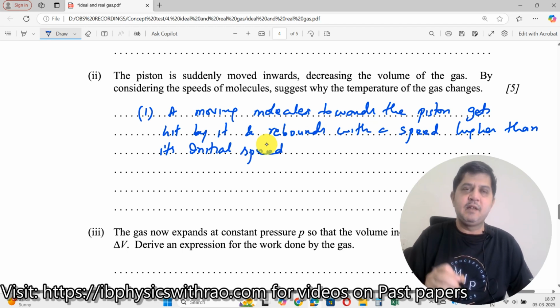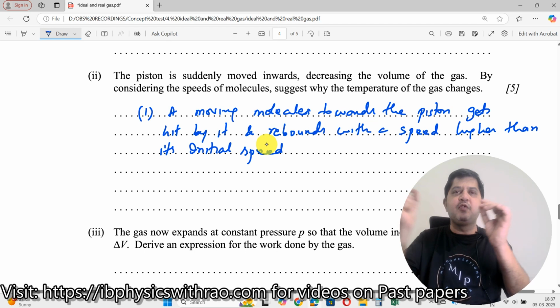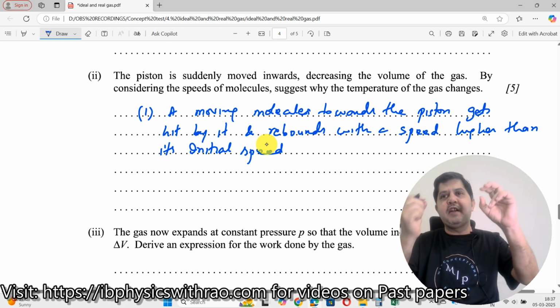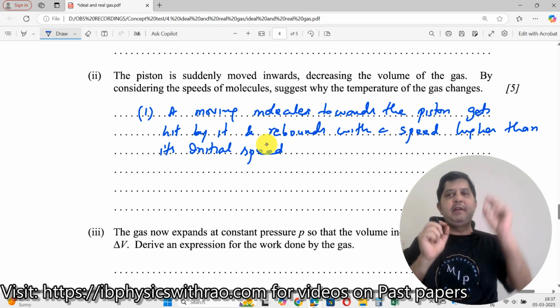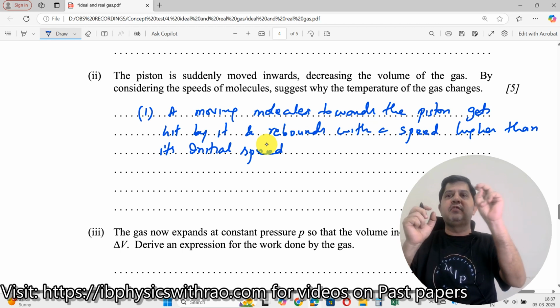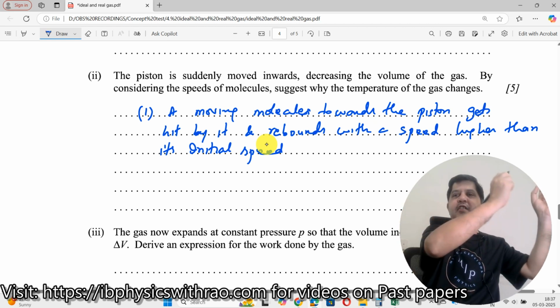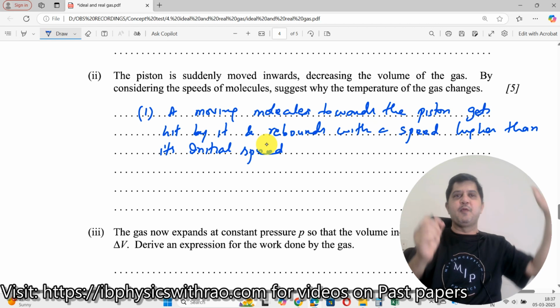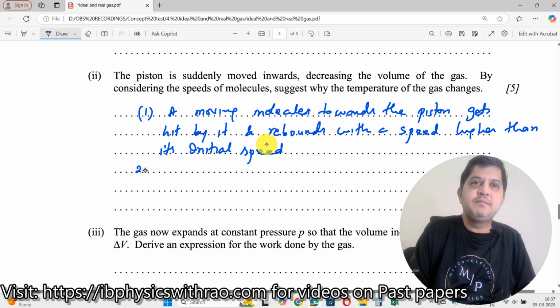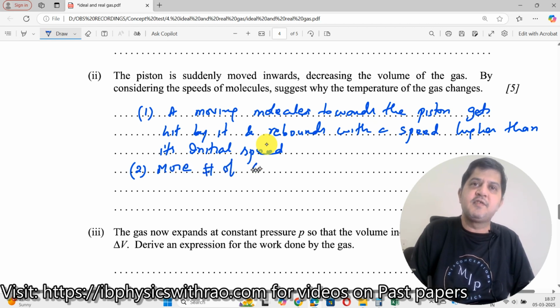So, the initial speed. Now the moment it hits this one and goes at a higher speed, it will definitely go and hit another molecule. Maybe there's one lazy molecule which is just slowly moving here. It goes and hits it, and suddenly the second molecule starts moving, right? So now what will happen? As a result of it, more number of collisions will occur.